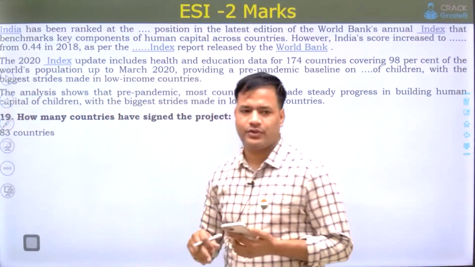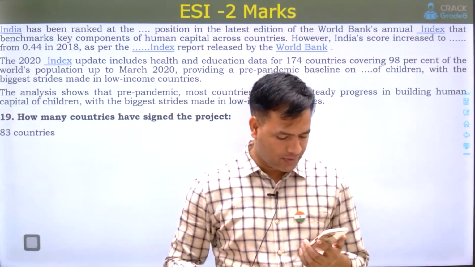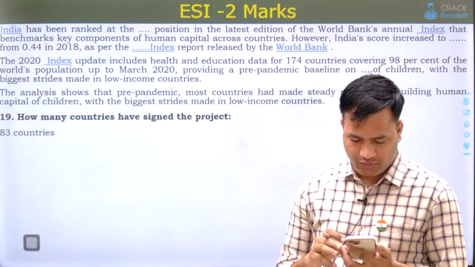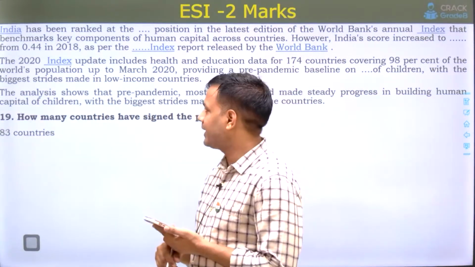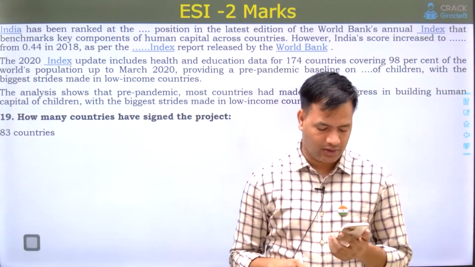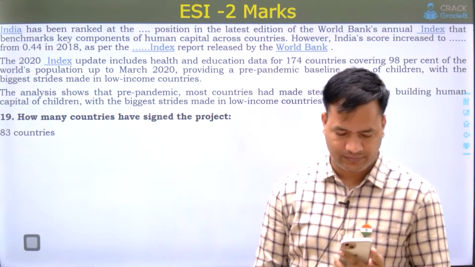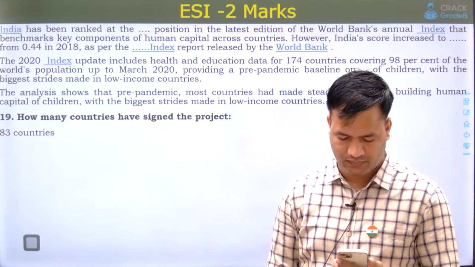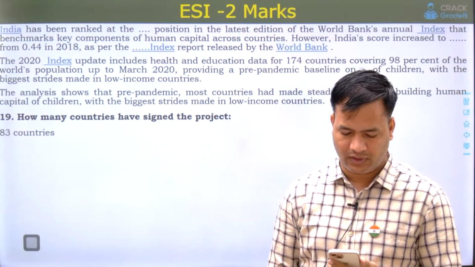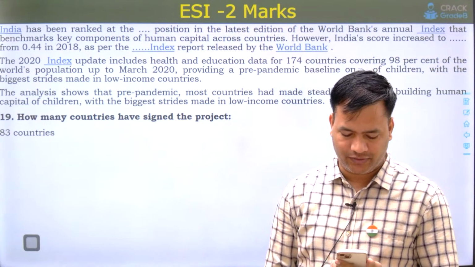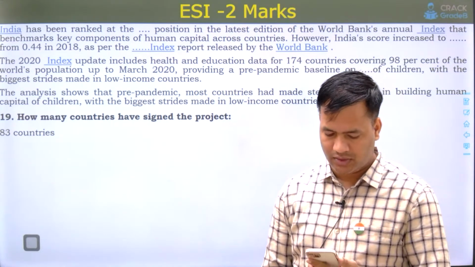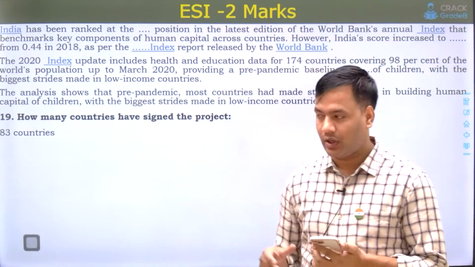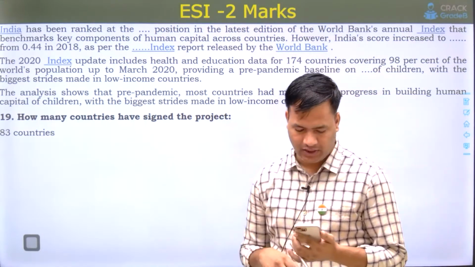These are 19 questions of 2 marks. So how many questions have you marked correct? Please comment how much you are getting in the 2 marker questions, your marks. Is anyone getting 20 plus marks out of 40? Out of 38 we have discussed. Anyone getting?